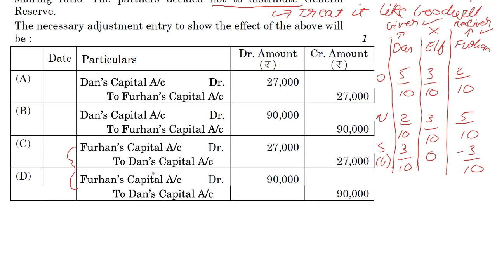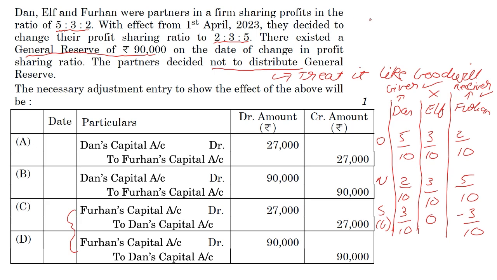Now I need to think of the amount. That amount is going to be the value of goodwill, which is 90,000 into 3/10. Cut the 0. 9,000 into 3 gives me 27,000. And therefore my answer is C. Any doubts? Feel free to ask.